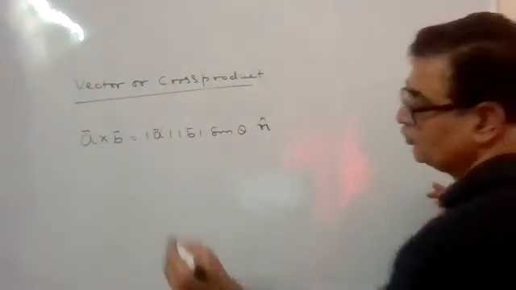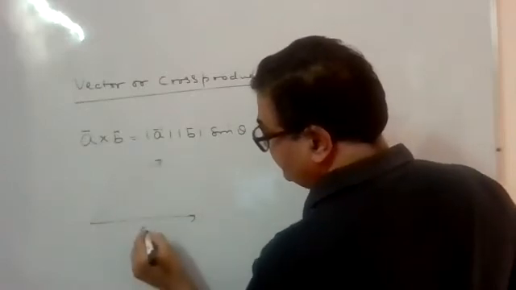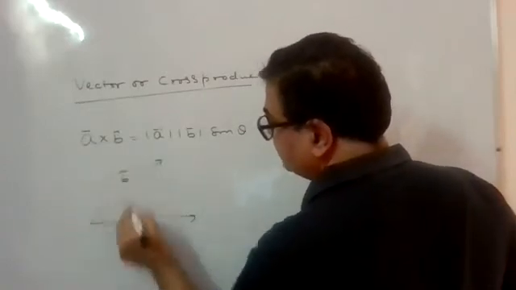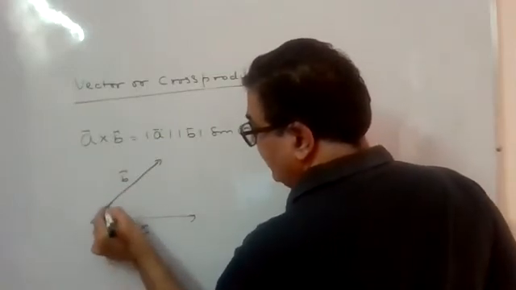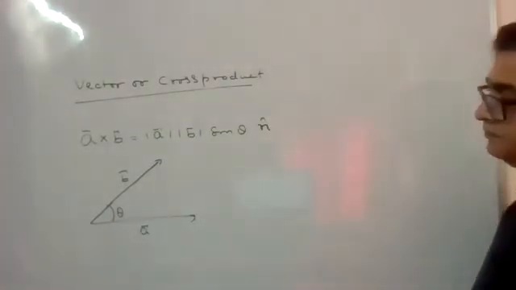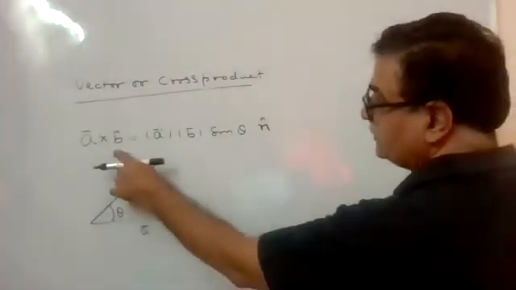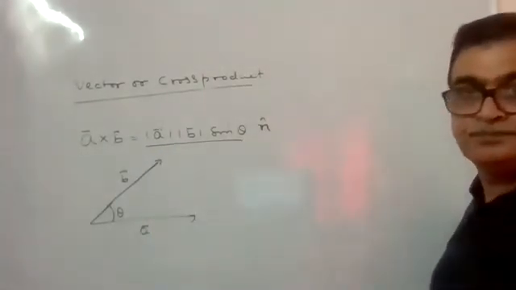So here we have the two vectors. This is vector A, this is vector B. Angle between them is theta. Then A cross B will have the magnitude A B sin theta.